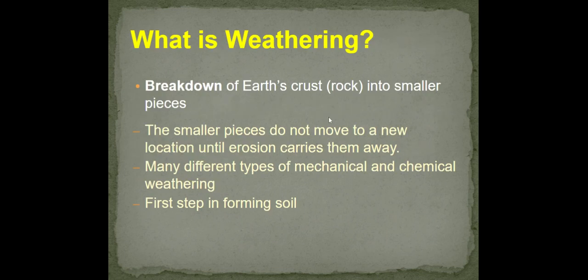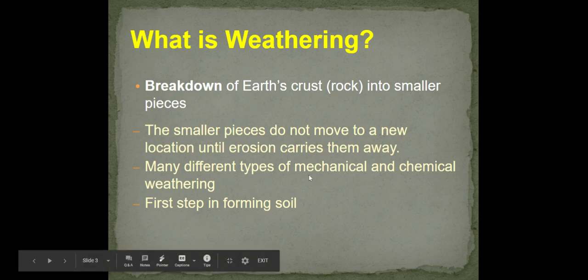So what is weathering? Weathering is the breakdown of Earth's crust or rock into smaller pieces. The smaller pieces do not move to a new location until erosion carries them away. There are many types of mechanical and chemical weathering, and we'll talk about some of them in a little bit. But weathering is the first step in forming soil.